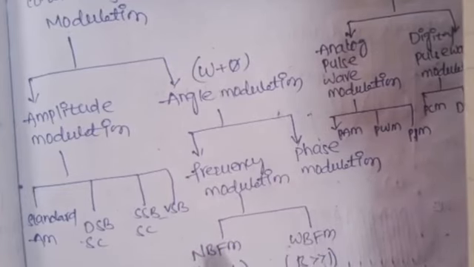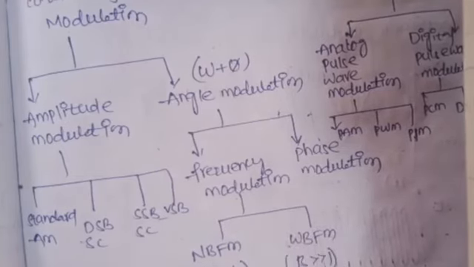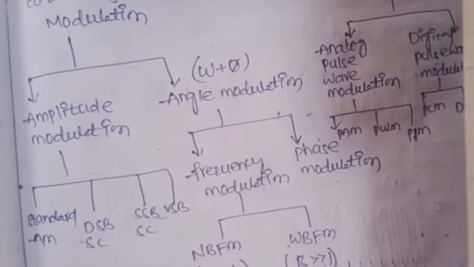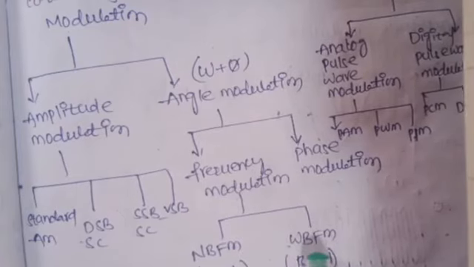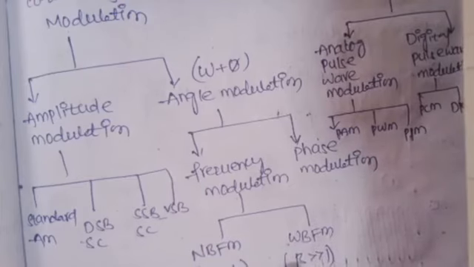One is narrow band frequency modulation and another one is wide band frequency modulation. In narrow band frequency modulation, the modulation index beta is less than 1, whereas in wide band frequency modulation, the modulation index is greater than or equal to 1.